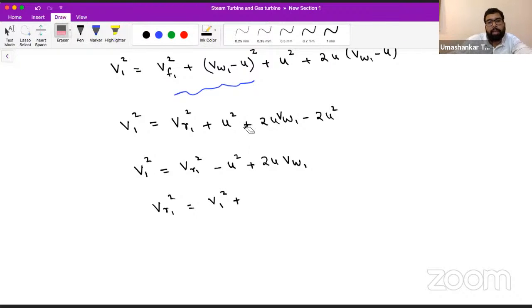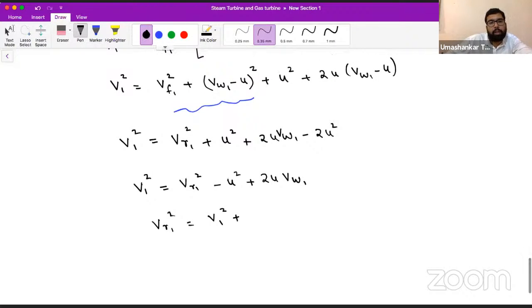I have used plus here, so I have made this correction. So V1 square plus U square minus 2U VW1, and VW1 we know is V1 cos alpha. Yes or no?